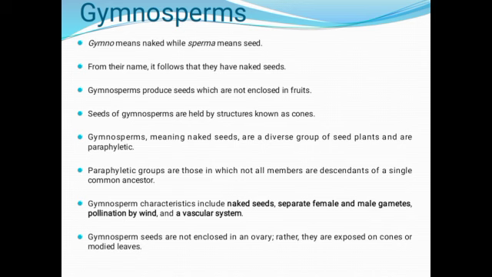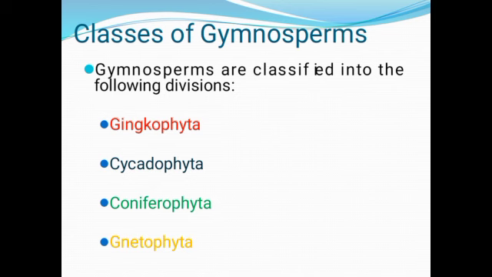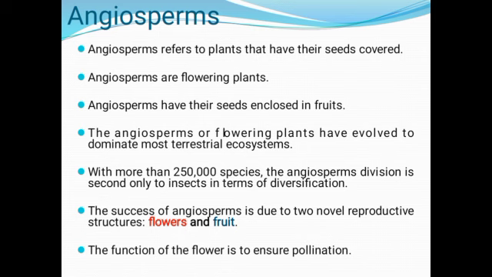Gymnosperm characteristics include naked seeds, separate male and female gametes, pollination by wind, and a vascular system. Gymnosperm seeds are not enclosed in an ovary, rather they are exposed on cones or modified leaves. Now, gymnosperms are classified into the following groups: Ginkgophyta, Cycadophyta, Coniferophyta, and Gnetophyta. We'll talk more about those groups later, but quickly let's look at angiosperms.